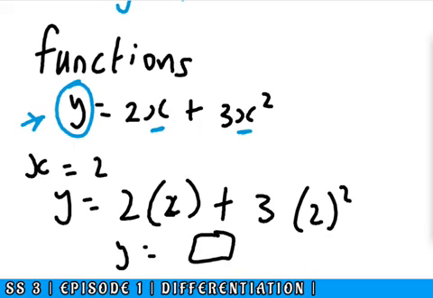Now what do you conclude from this? You can say that y depends on what? The fact that x was 2. Assuming we made x to be 3, the value of y will increase, or if we made x to be 1, the value of y will reduce. So you can see that y depends on the value of x. So we can call this a function, whereby y depends on x.